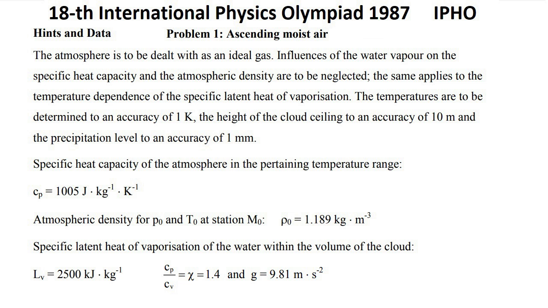Specific heat capacity of the atmosphere in the pertaining temperature range, Cp equals 1005 joule per kilogram per Kelvin. Atmospheric density for P0 and T0 at station M0 is ρ0 equals 1.189 kilograms per cubic meter. Specific latent heat of vaporization of the water within the volume of the cloud, Lv equals 2500 kilojoule per kilogram. Cp over Cv equals chi equals 1.4, and g equals 9.81 meters per second squared.